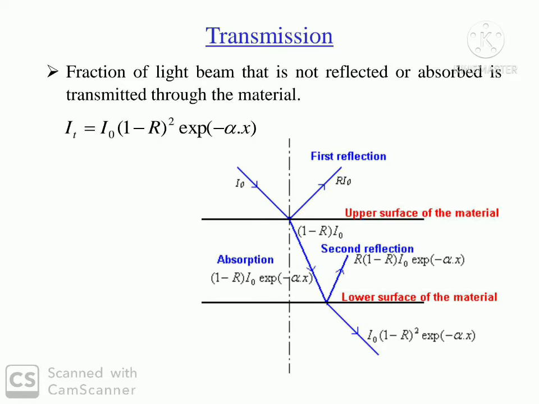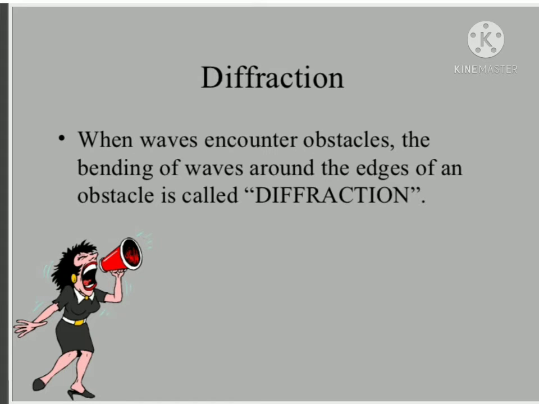The last optical property of nonmetals is transmission. The fraction of light beam that is not reflected or absorbed is transmitted through the material. Applications of these optical properties are observed in phenomena like diffraction and dispersion of light.